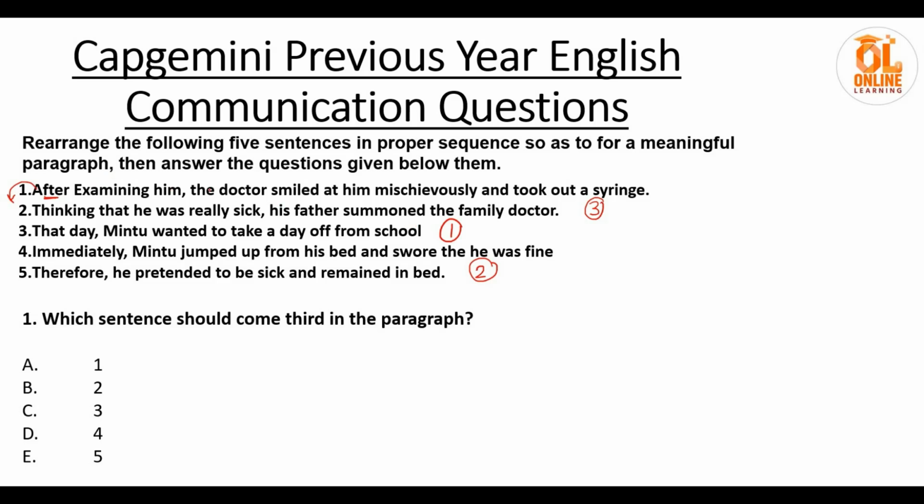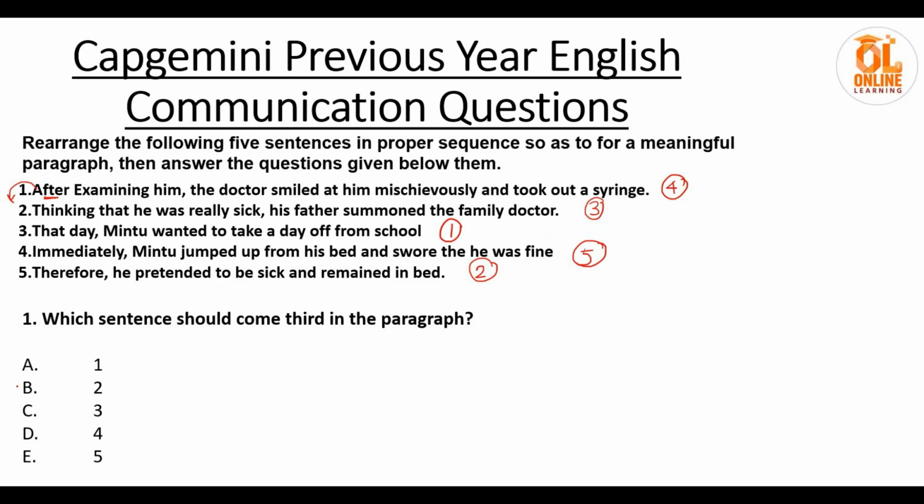Next, after examining him, obviously the family doctor would come. So after examining him, the doctor smiled at him mischievously and took out his syringe. This is our fourth statement. Fifth, immediately Mintu jumped up from his bed and swore that he was fine. This is our fifth statement. Okay, now let's solve the question. Which sentence should come third in the paragraph?